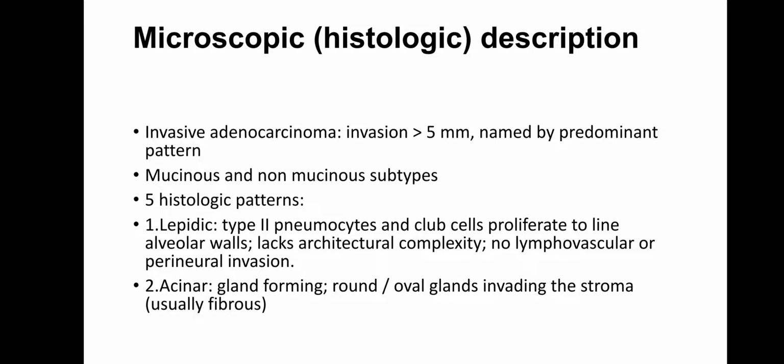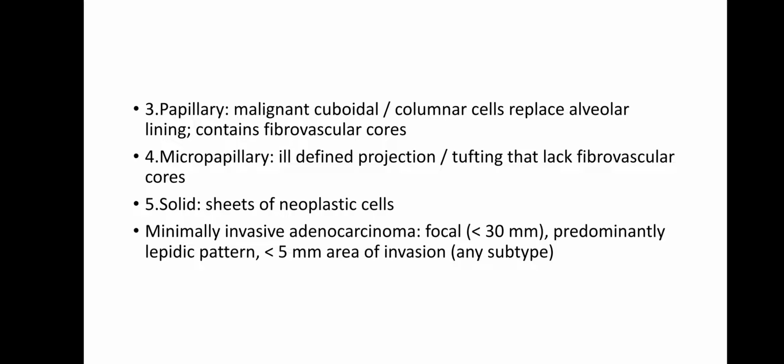In acinar pattern, there is a gland-forming pattern with round oval glands invading the stroma, usually fibrous. In papillary pattern, malignant cuboidal or columnar cells replace the alveolar lining and contain fibrovascular cores. In micropapillary pattern, there are ill-defined projections and tufting that lack fibrovascular cores. In solid pattern, sheets of neoplastic cells are seen.